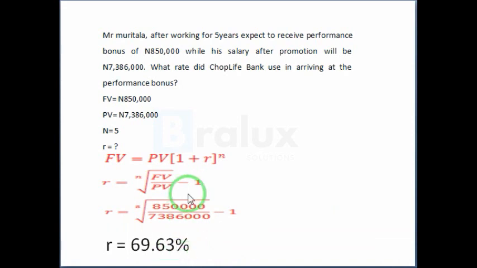So let's look at our slide. This is the formula. Future value is equal to PV times bracket 1 plus R raised to power N. As we stated earlier in the previous slides, this is to get your discount rate. Then plug all these values into the formula. So the discount rate used is 69.63%.